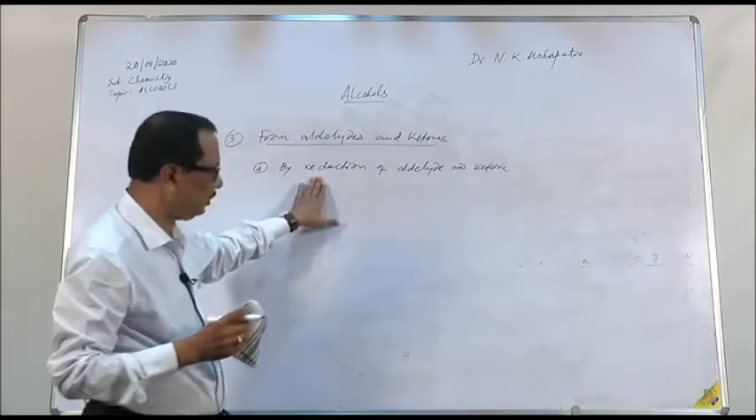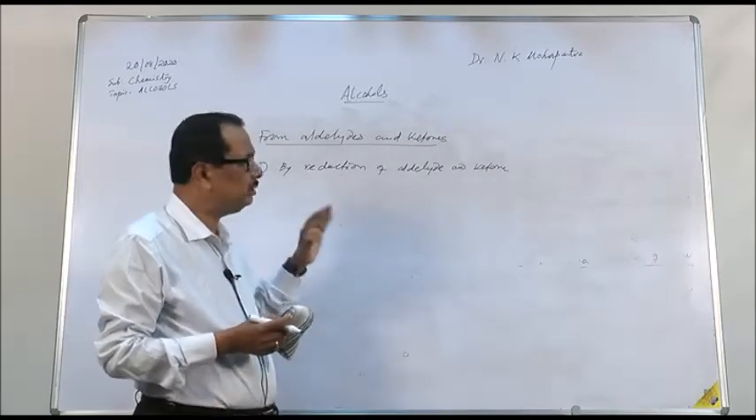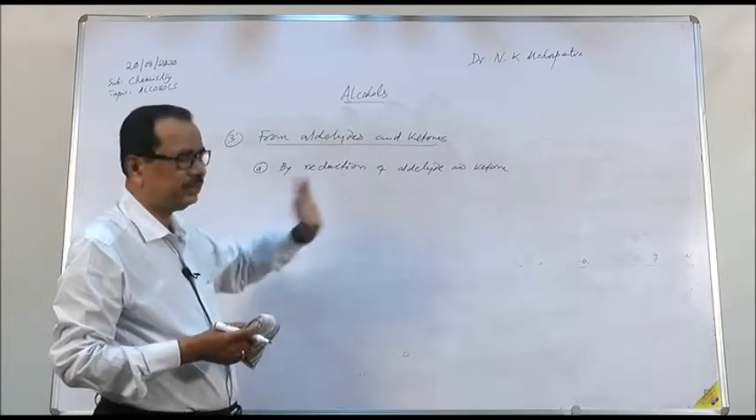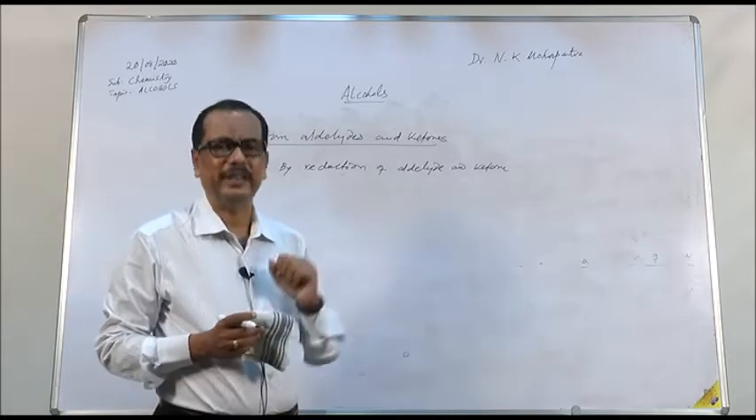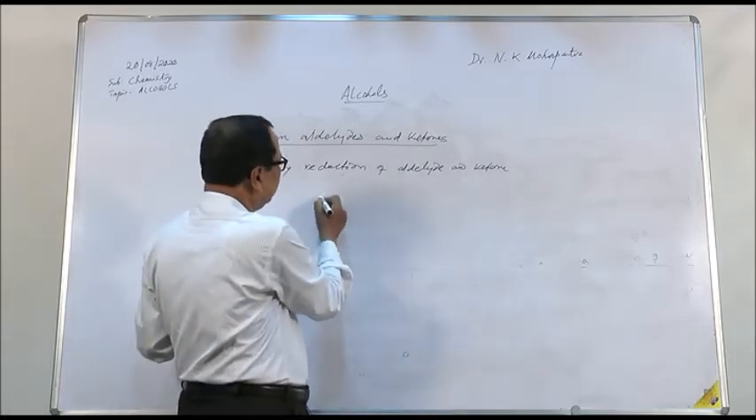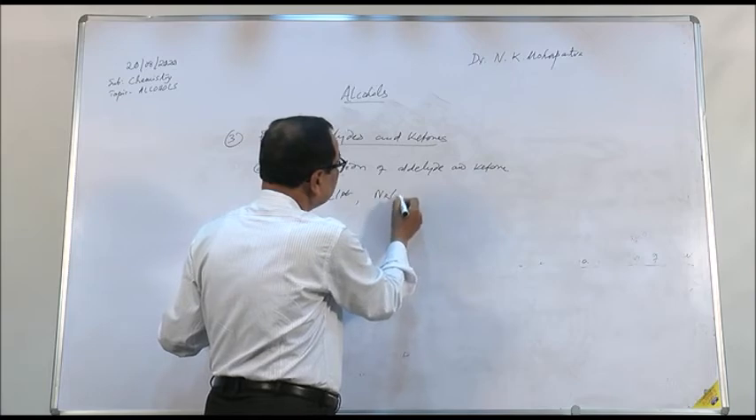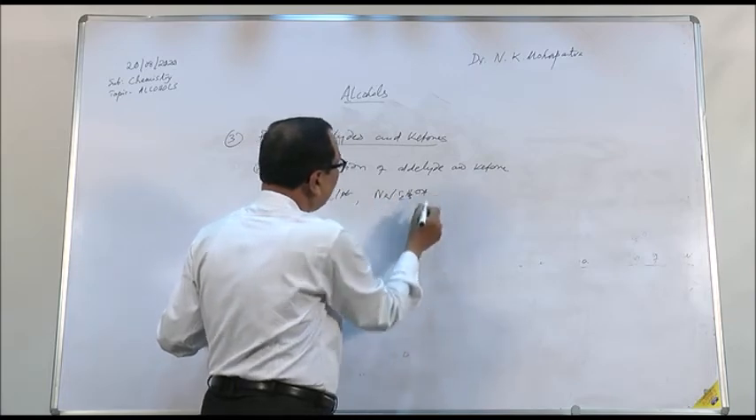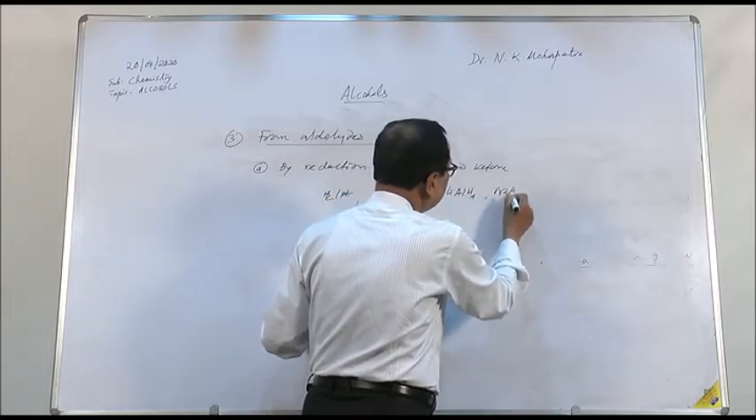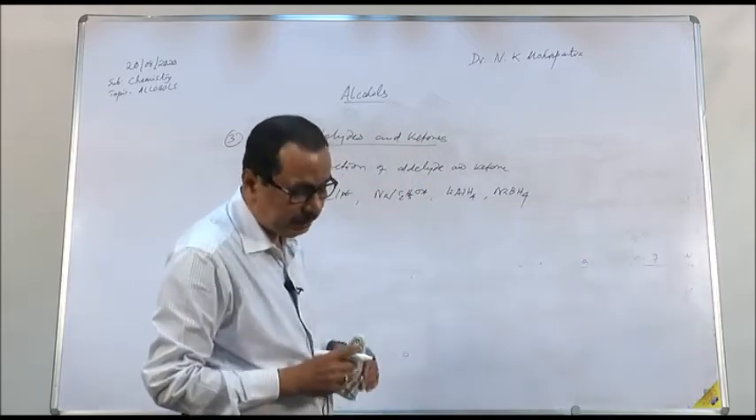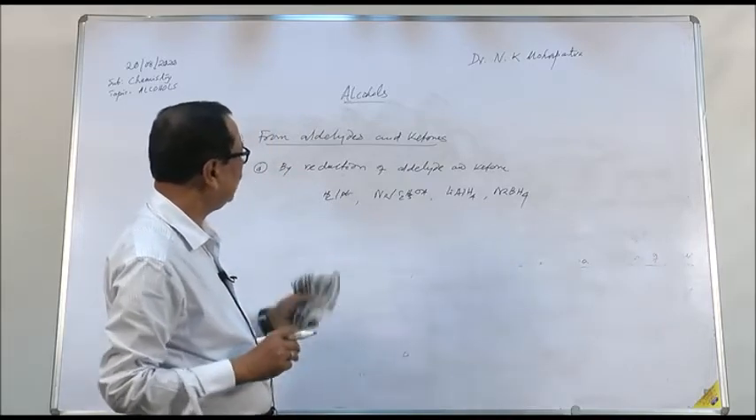Reduction means, as you know, the primary definition of reduction is the addition of hydrogen. Of course, other definitions are there, but you must remember that the reaction where hydrogen is added is called reduction. So, reduction of aldehydes and ketones is carried out by a number of reducing agents. The reducing agent may be hydrogen in the presence of platinum, sodium in the presence of C2H5OH alcohol, lithium aluminum hydride, or sodium borohydride. So there are many reducing agents that you can use for reduction of aldehydes and ketones.